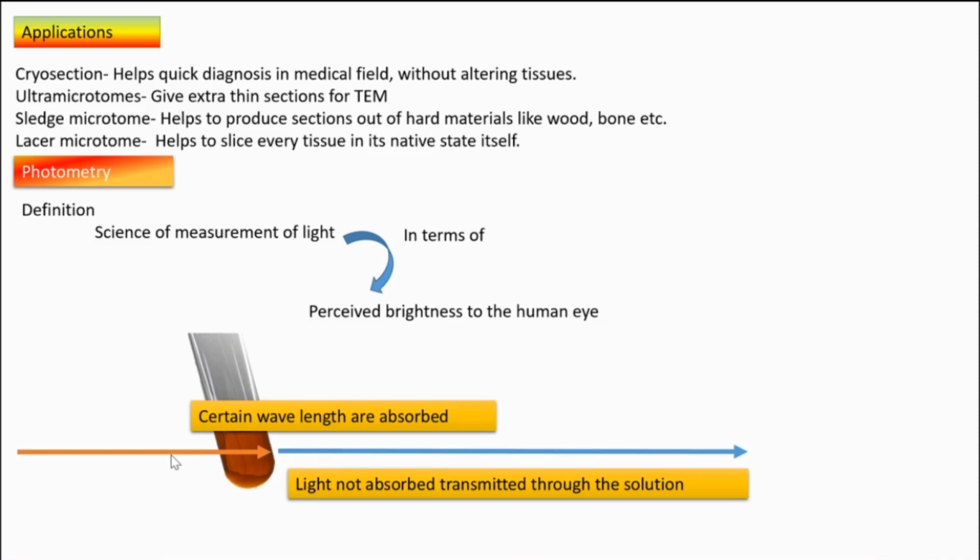That change between the incident light and the transmitted light is what is measured in photometry. So the basic thing in photometry is that a monochromatic light passes through a solution, and a certain amount of that wavelength of light is absorbed by the component parts of the solution, and the rest of it is transmitted out. Okay, so next slide.